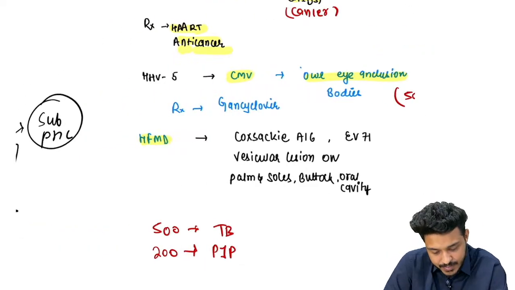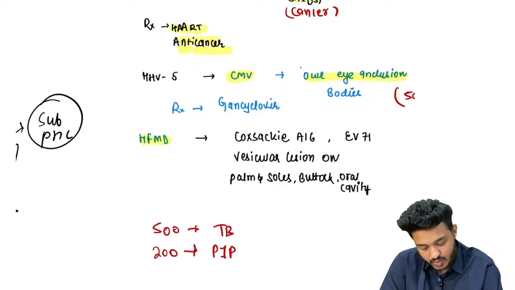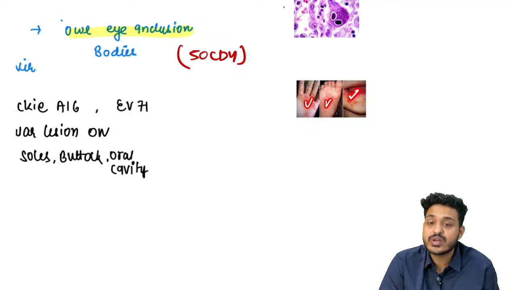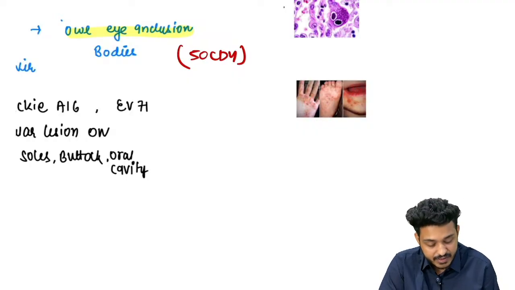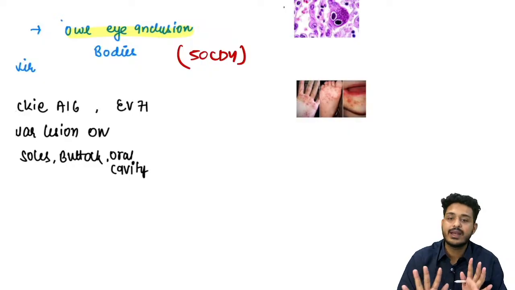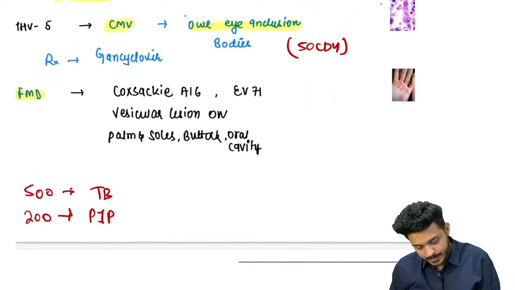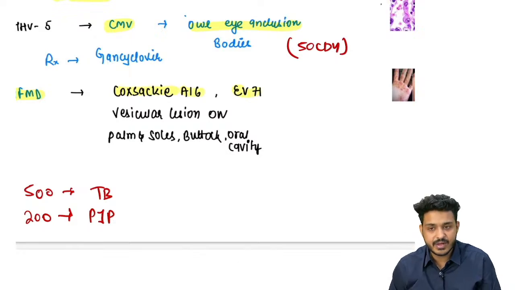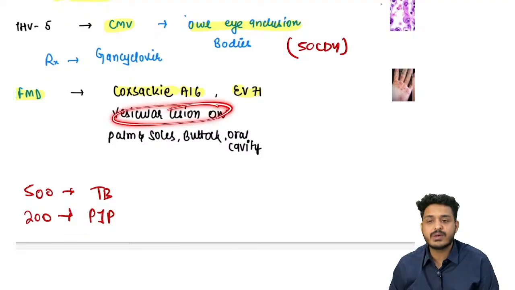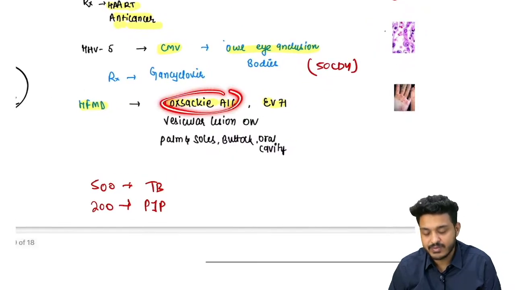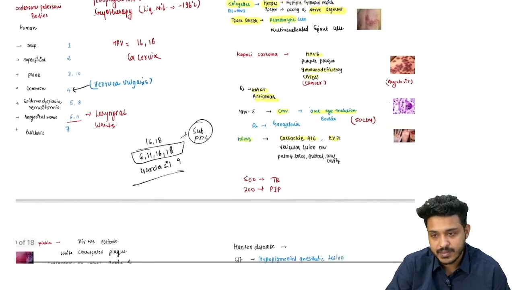What is this HFMD? This is going to be hand, foot, mouth disease, right? If the hand, foot and mouth is given in the picture, you need to mark what? HFMD, right? If hand and foot is given, this might be a case of what? Secondary syphilis, condyloma lata, right? Okay, so we can have what? Coxsackie A16 and enterovirus 71. Here the patient will be having vesicular multiform rashes on the palm, soles, buttock and oral cavity. Very, very important, has been asked previously about the HFMD, right?